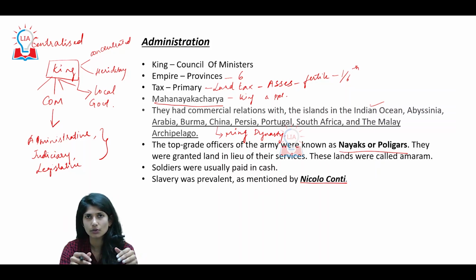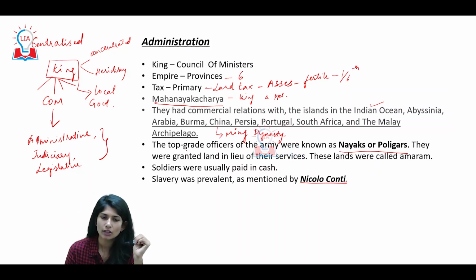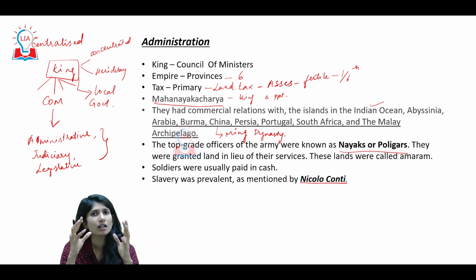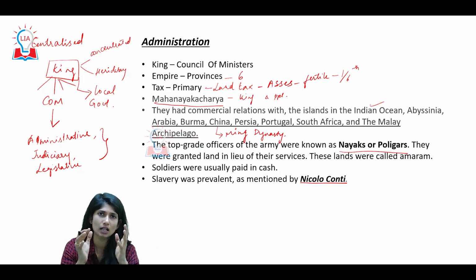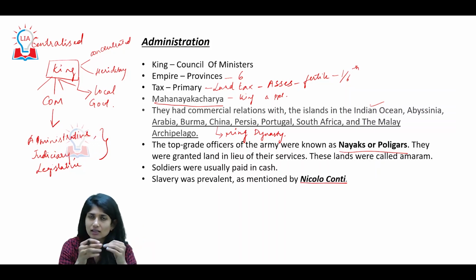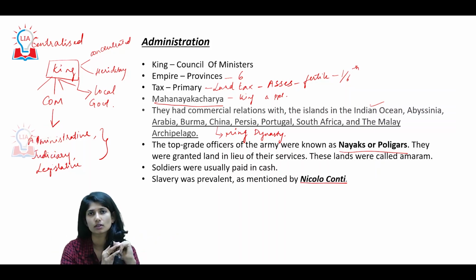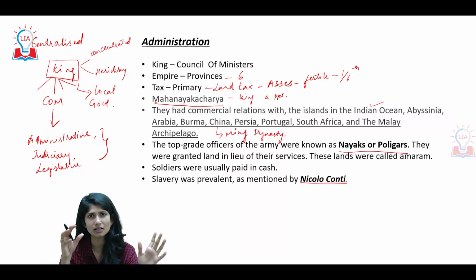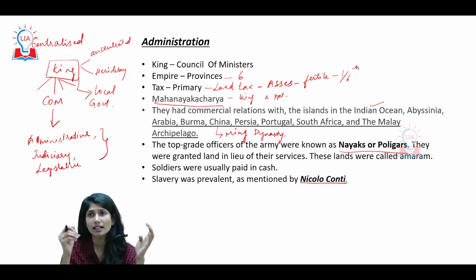There are some things I want you to observe here. Top grade officers of the army were known as Nayaks or Poligars. See, in the north at that point of time, it was Deccan. The Vijayanagar Empire had a very unique stance. The way Vijayanagar Empire's location was positioned, there was imminent attack from the north by Delhi Sultans, from the west by Deccan Sultans, from the east by Gajapati rulers. At this point of time, what happened? The area of Vijayanagar Empire was frequently susceptible to attacks, looting, plundering, destruction of